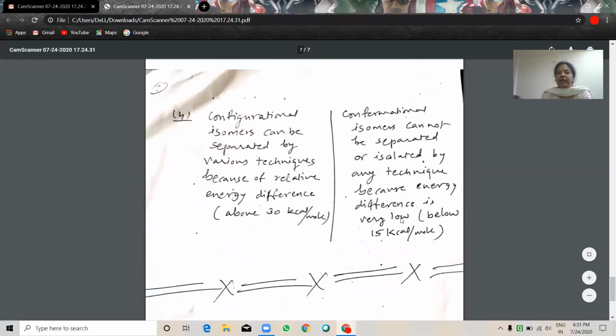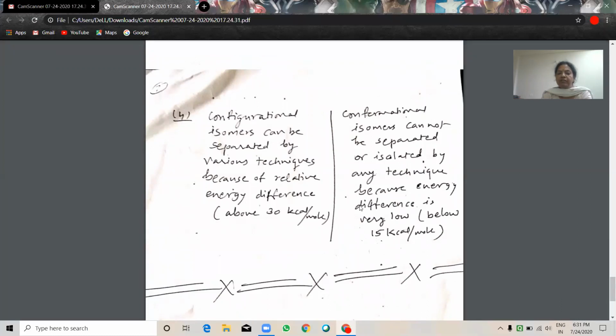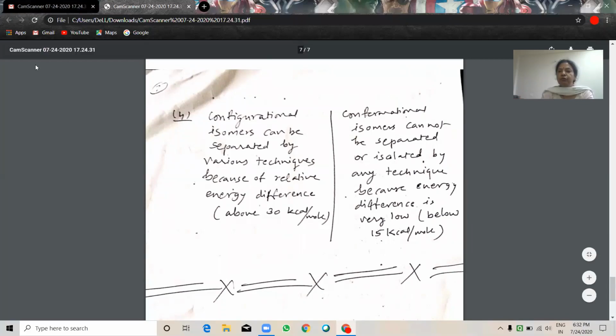Configurational isomers can be separated by various techniques because of the relative energy difference, about 30 kilocalorie per mole. Conformational isomers cannot be separated or isolated by any technique because the energy difference is very low. It is below 15 kilocalorie per mole. So this is all about stereochemistry.